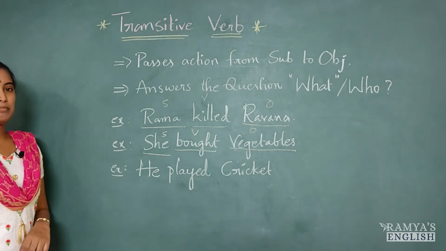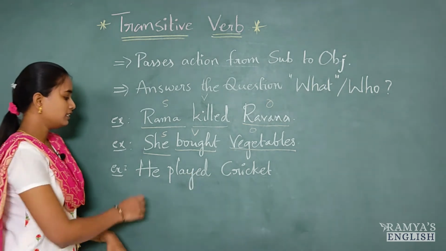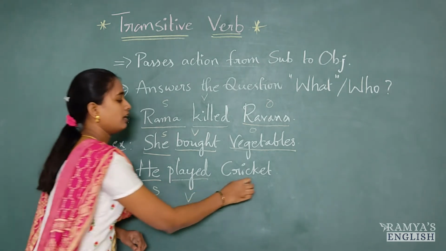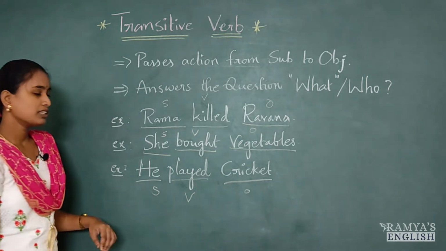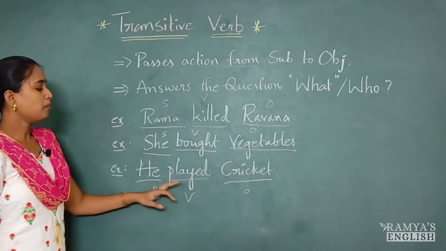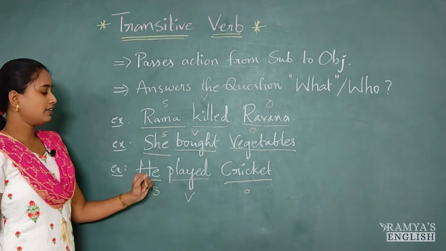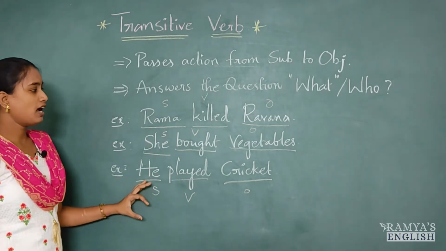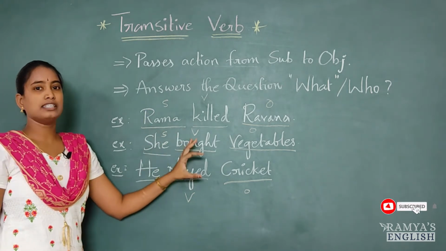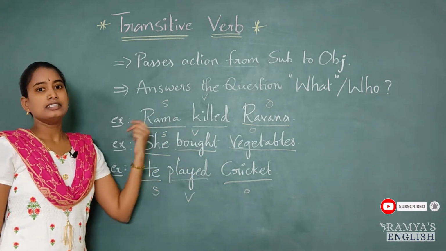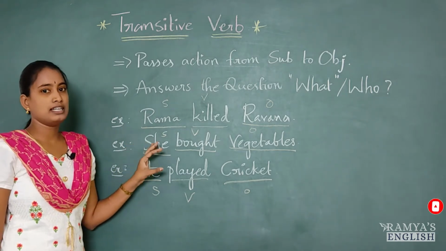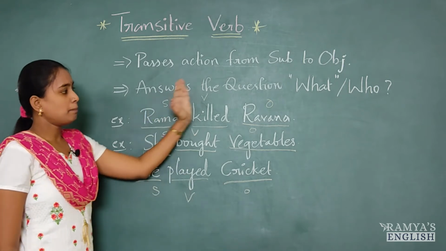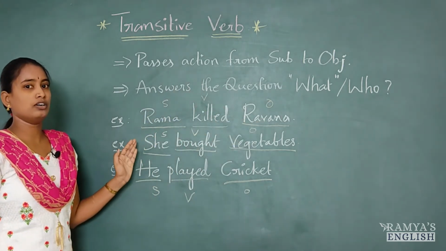And let's see one more example. He played cricket. So, in this sentence, he is subject, played is verb and cricket is object. Again, once ask the question. He played what? Yes, it is giving answer. He played cricket. So, wherever you have transitive verbs and if you ask any question, definitely that sentence is going to give you answer by using its object. Subject is passing that action onto the object.